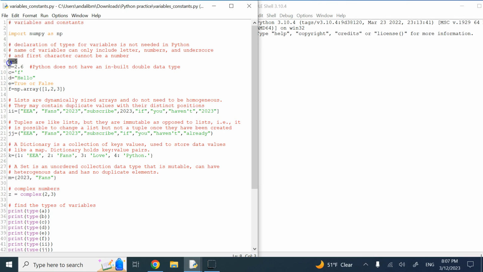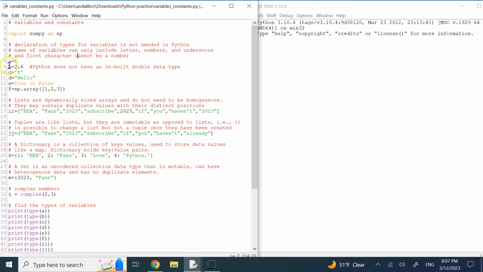So when I type in a equals 5 and no decimals, I expect it to be an integer. When I say 2.6, I expect it to be a floating number. When I have these quotations, I expect it to be strings and so on and so forth, true and false to be Boolean. So that's the big advantage. The names of the variable, just like C and MATLAB, should only include letters, numbers, and underscore, and the first part should not be a number. It can only be an underscore or a letter.